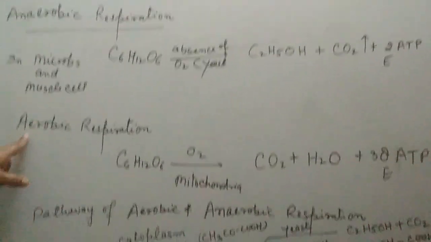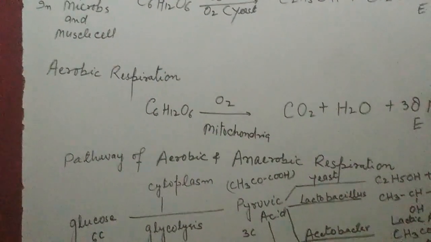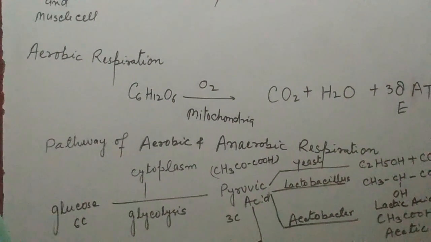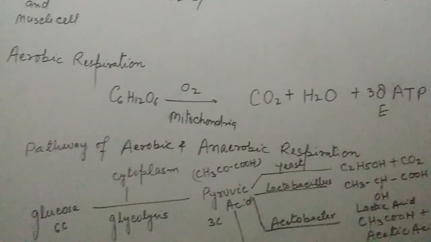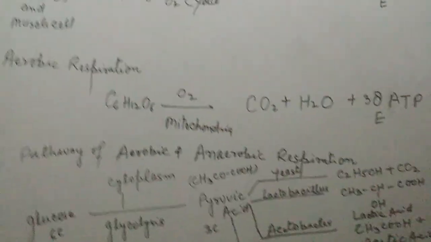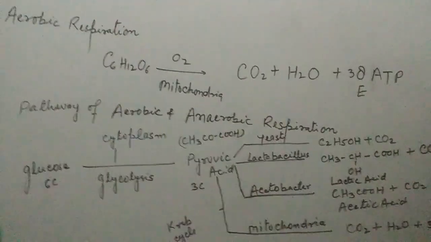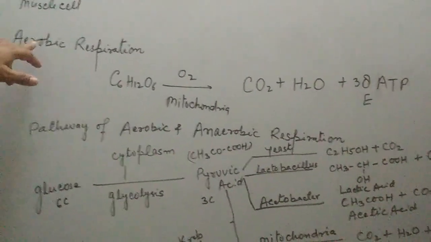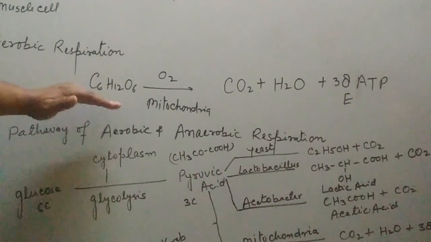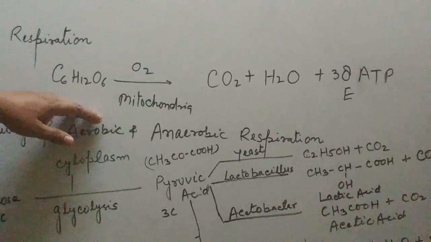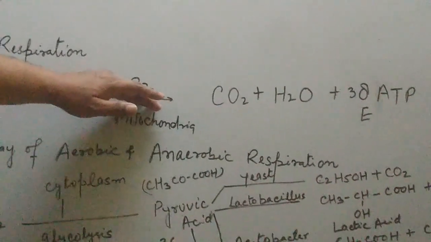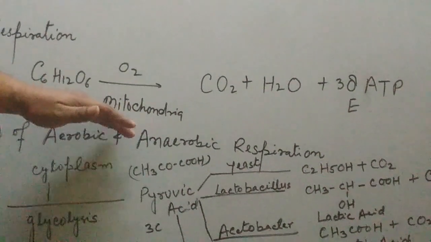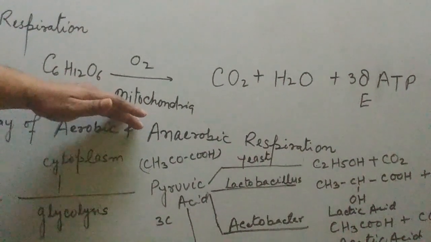Next is the aerobic type of respiration. Aerobic respiration basically occurs in a eukaryotic cell, in the plant cell as well as in the animal cell. In a eukaryotic cell, glucose molecules are completely broken down in the presence of oxygen, and mitochondria are present in eukaryotes.